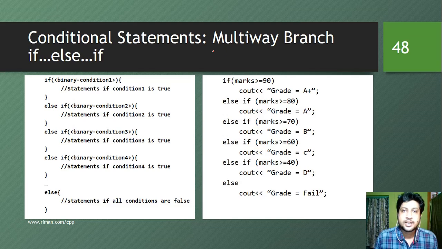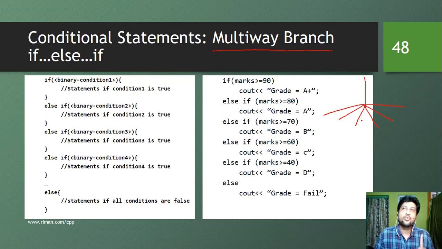Then it becomes a multi-way branching. Multi-way branching means we have a situation like this. Say from one particular flow, we have several paths and we can choose only one of them. We cannot choose all of them. We must choose only one of them. So this is multi-way branching.